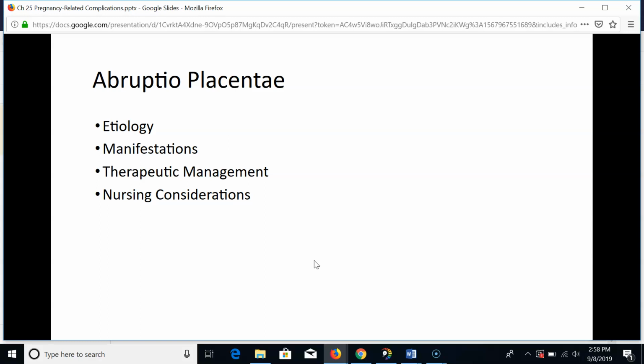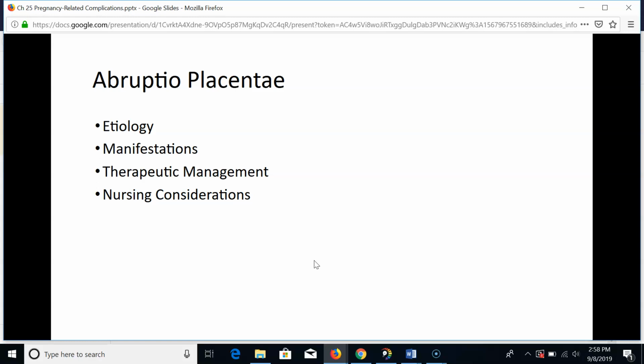Abruptio placentae is a separation of a normally implanted placenta before the fetus is born. This can occur when there's bleeding and formation of a hematoma on the maternal side of the placenta. As the clot expands, further separation occurs. The severity of the complication depends on the amount of the bleeding and the size of the hematoma. The major danger to mom is hemorrhage and consequently hypovolemic shock and clotting abnormalities. Dangers for the fetus include anoxia, blood loss, and preterm birth.